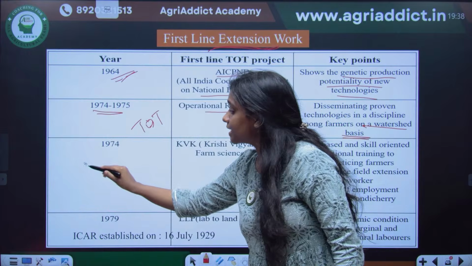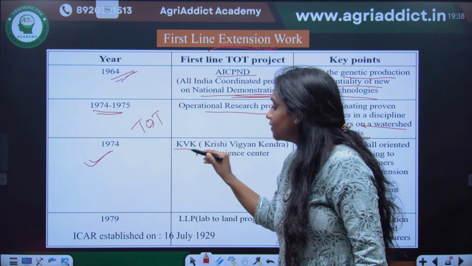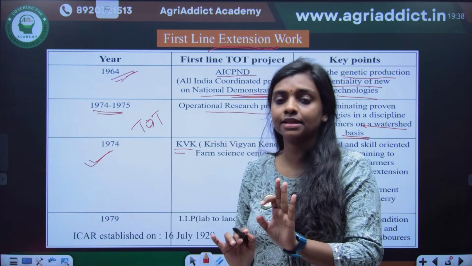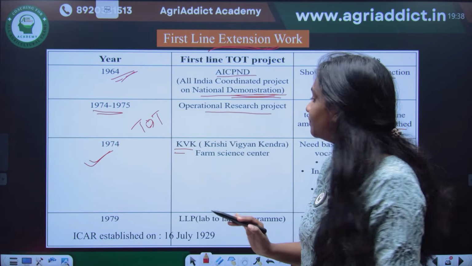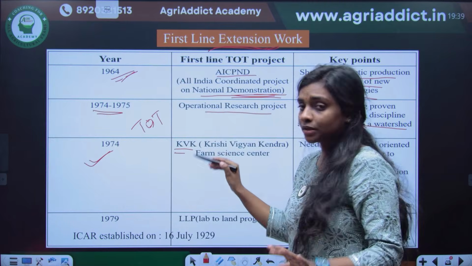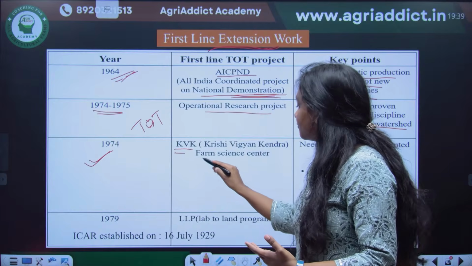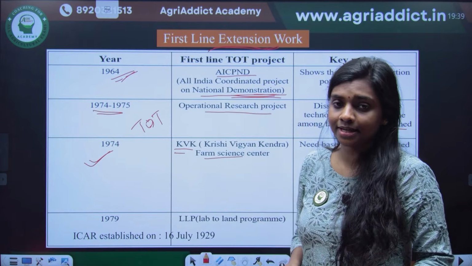And then in 1974, KVK came. KVK is very, very important. Okay, KVK, ATMA, ATIC, these 3 things are important in extension. What is the full form of KVK? Krishi Vigyan Kendra, also known as Farm Science Center or Agricultural Science Center.